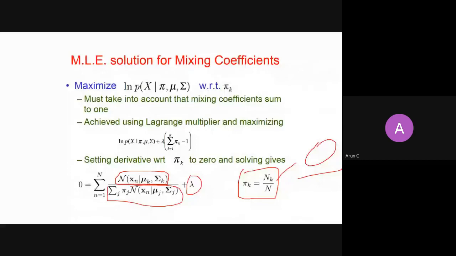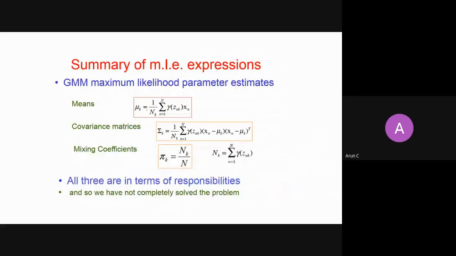So it is like the effective number of points. Fine. And hence you have derived all these three things: mean, covariance, and these mixing coefficients, the prior probabilities, you have updated them. But if you see very clearly, the posterior probabilities will be required here, and to calculate the N k also, because N k is nothing but the summation of effectiveness. So this posterior probability for every z is required in calculating all these three parameters: mean, covariance, and mixing coefficients. So this is how you should go.